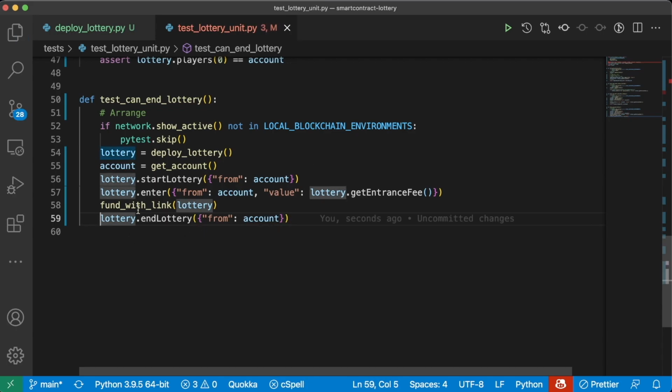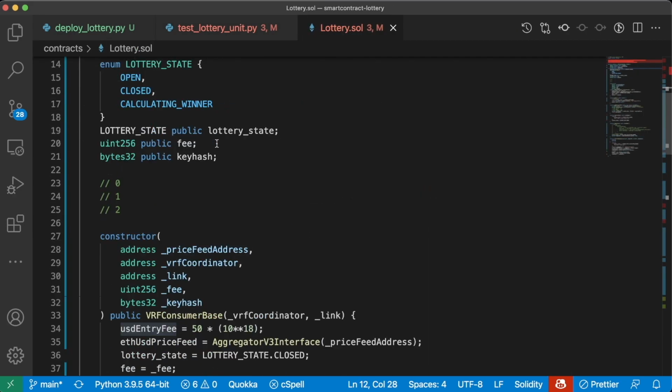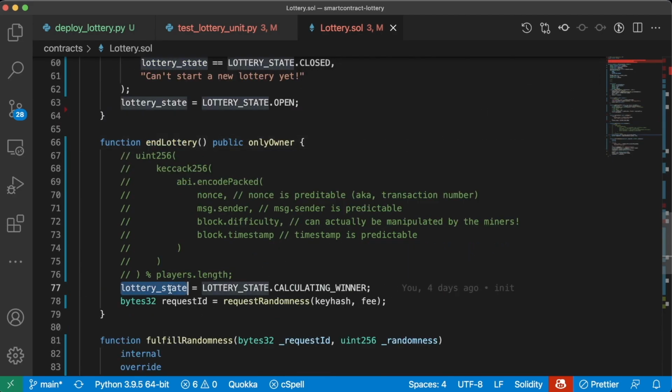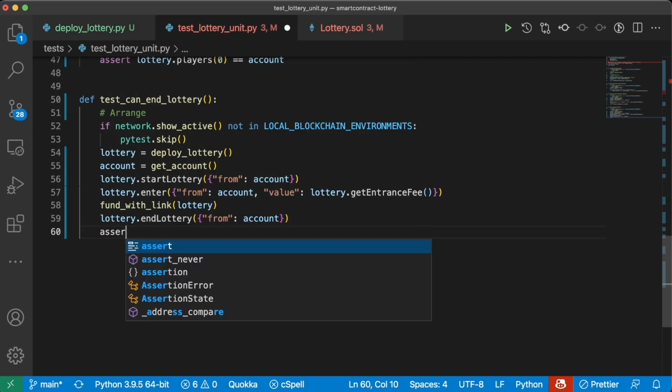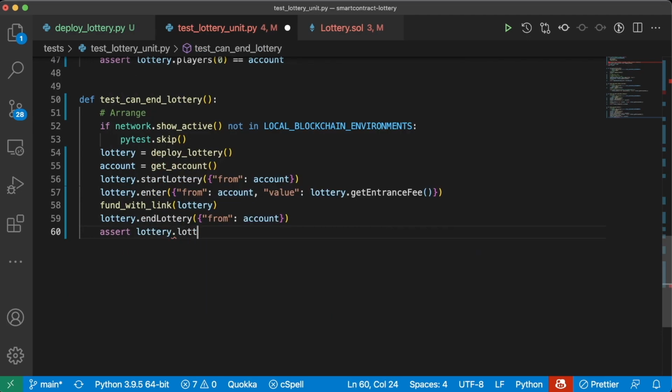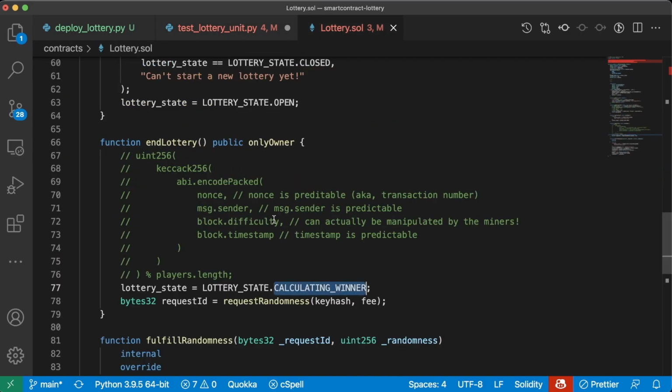And then how do we actually know that this is being called correctly? Well, if we look back in our lottery contract here, when we call end lottery, we're not really doing a whole lot. All we're doing is changing our state. So let's go ahead and check to see if our calculating winner state is different. So we'll say assert lottery.lottery state is equal to what?